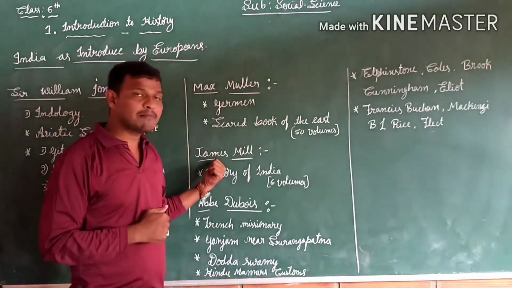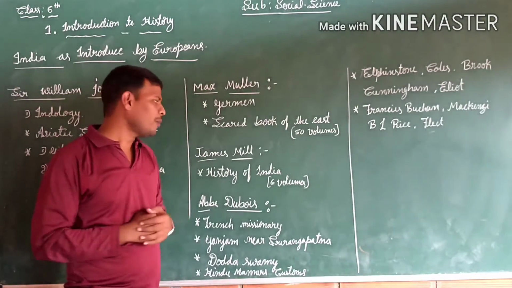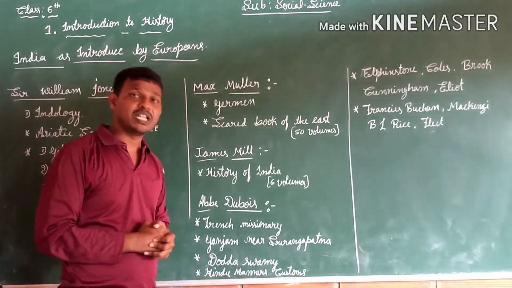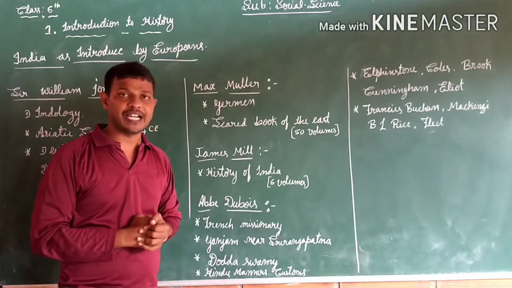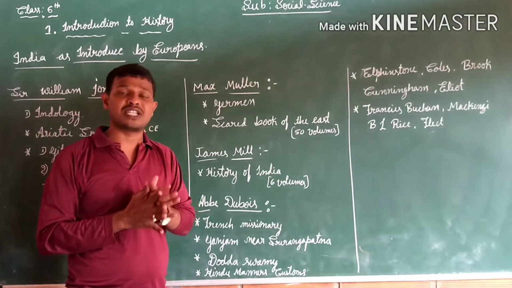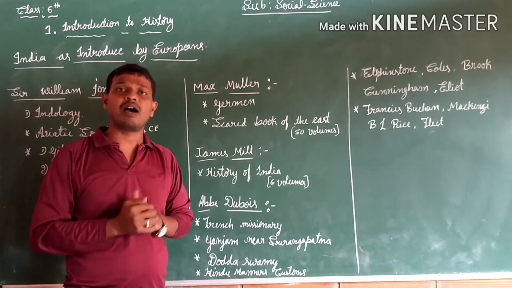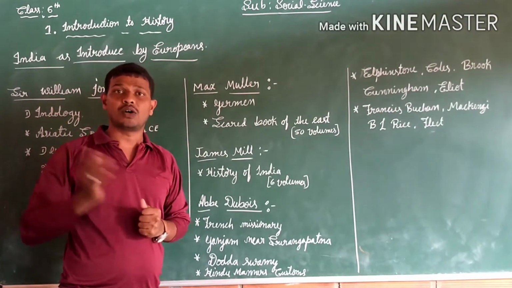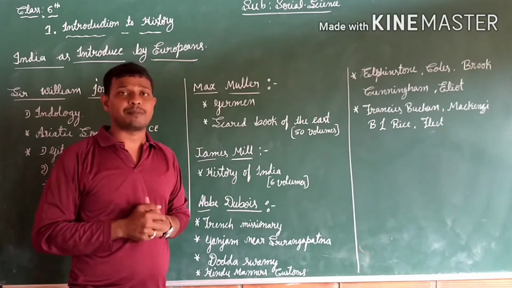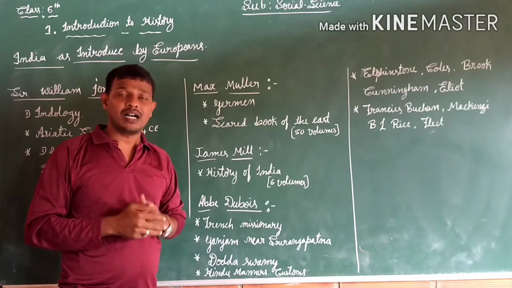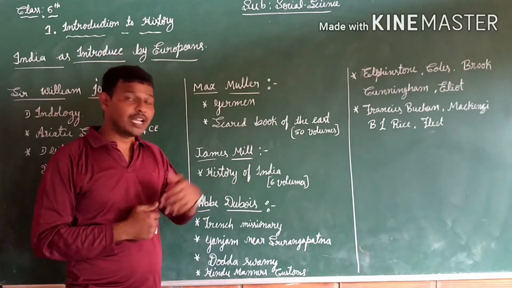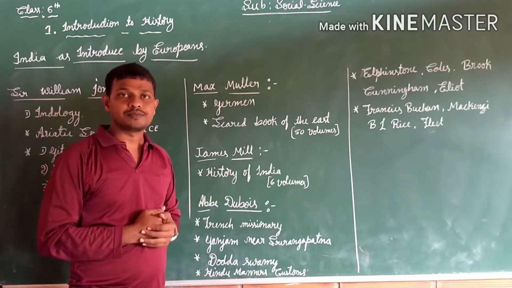And then James Mill. One more person I would like to introduce is James Mill. He is also one of the Orientalists. He wrote the epic History of India. This History of India contains many dynasties like the Vijayanagara Empire, Shatavahana Empire, Gupta Empire, and Chola Empire. This history we got from 6 volumes.